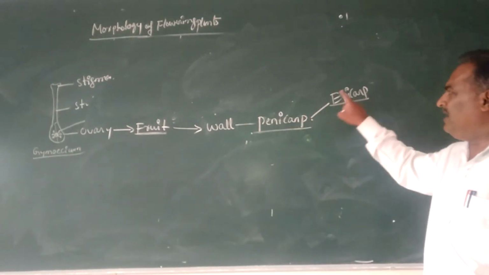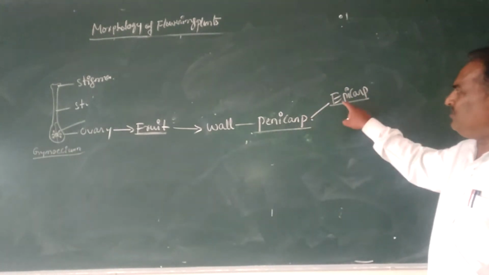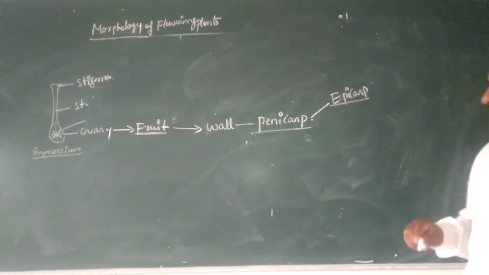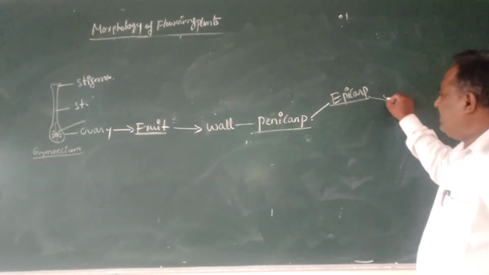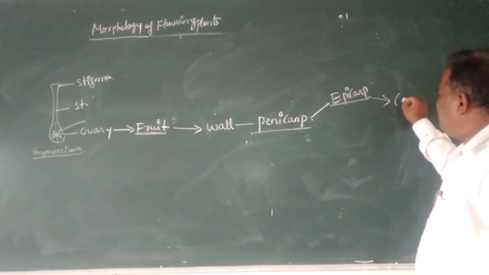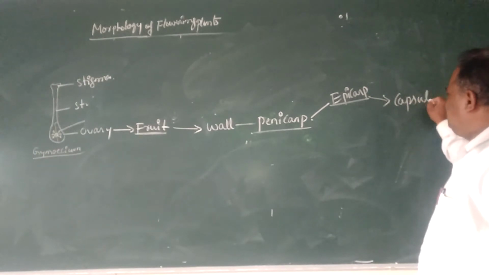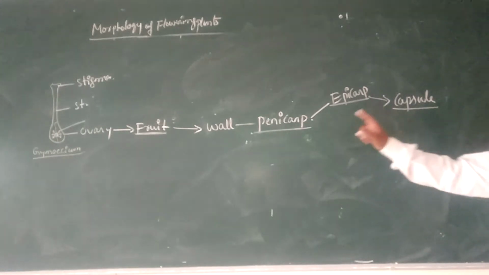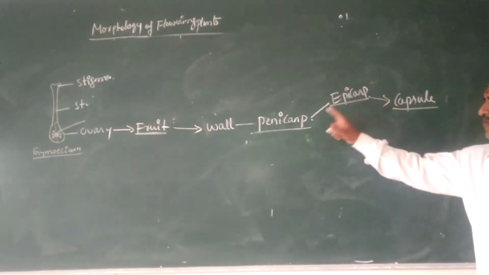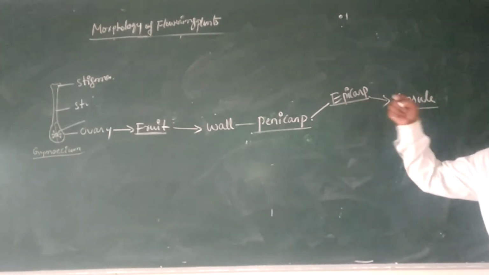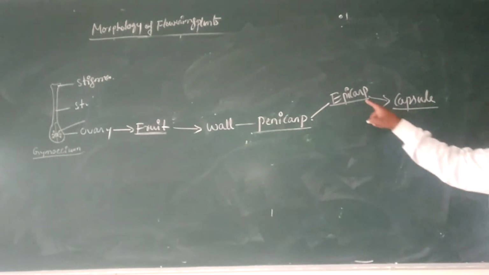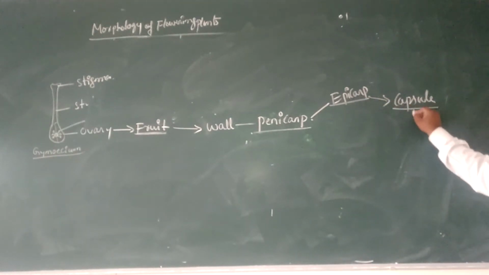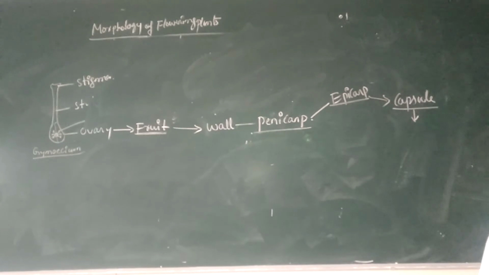Where the pericarp is differentiated into only one layer, the epicarp, that kind of fruit is called a capsule.